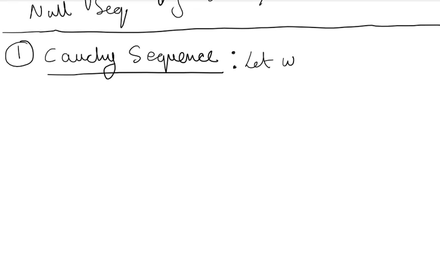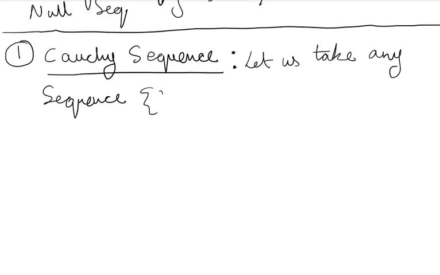Let us take any sequence, say the sequence is xn.